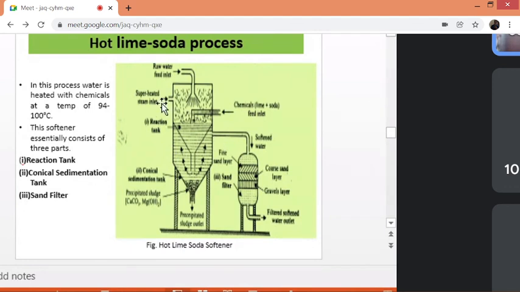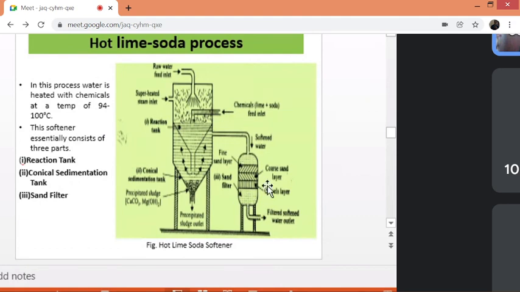Because of the steam, a high temperature of around 100 degrees centigrade is maintained. In the presence of this high temperature, the raw water and the chemicals thoroughly mix with each other, because the density of the water decreases, so it readily reacts with the chemicals, lime and soda. Then they are converted to precipitates and settle down. The softened water goes through the outer coaxial chamber and is pumped into the sand filter.